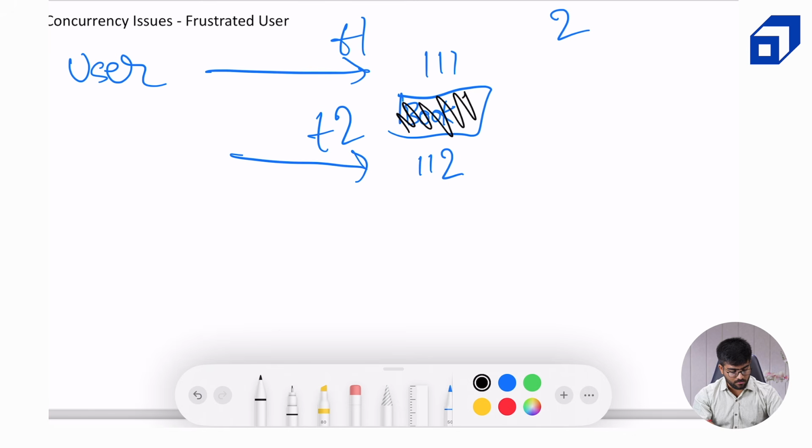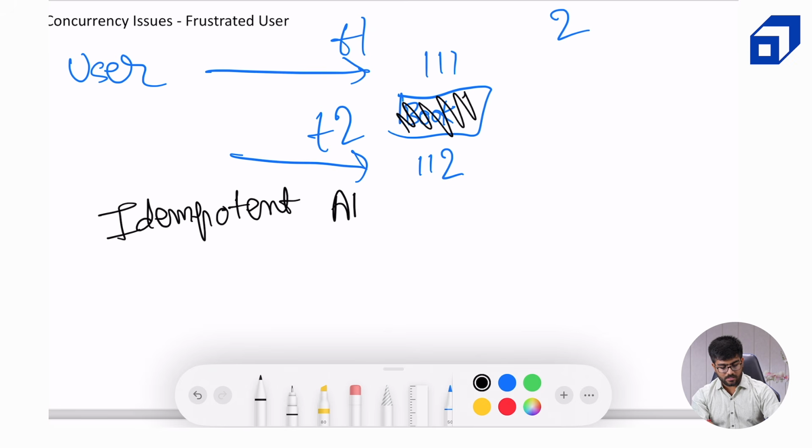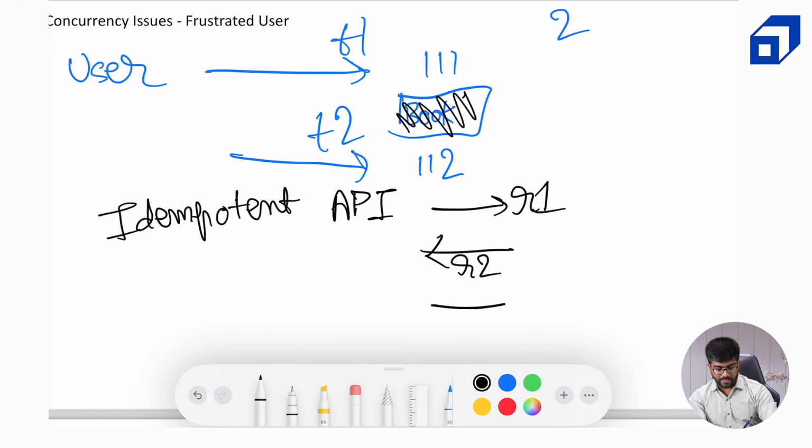Now this is again a tech jargon and I will explain what idempotent API means. Idempotent API means for the same request, if it is hit multiple times to the server, the same response is received. If we send R1 to the server, it will return R2. If we send R1 again and again, we'll keep on returning R2 to the user. We won't create a new response. So now how can we manage this?